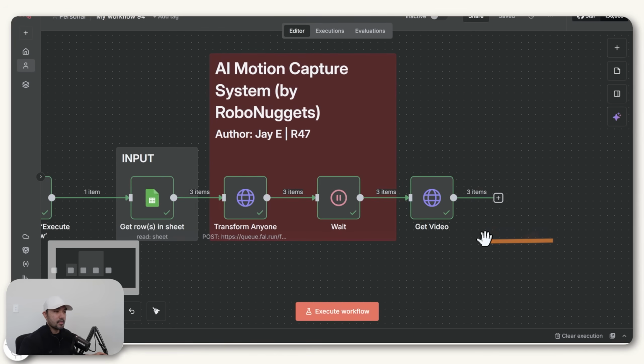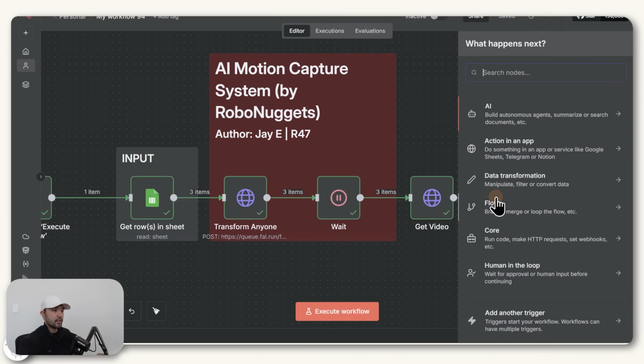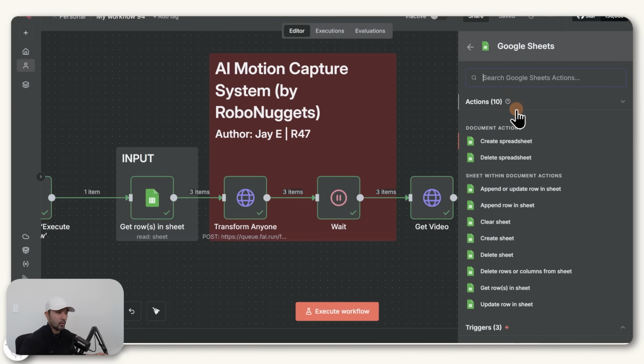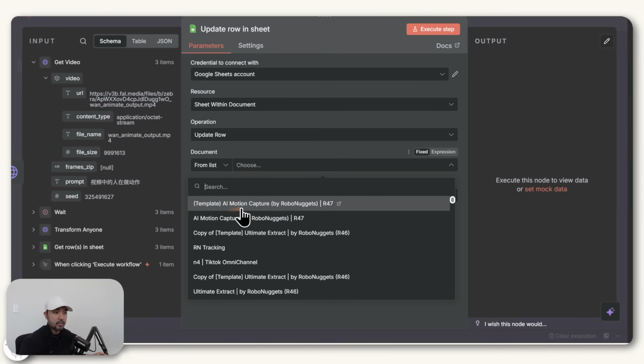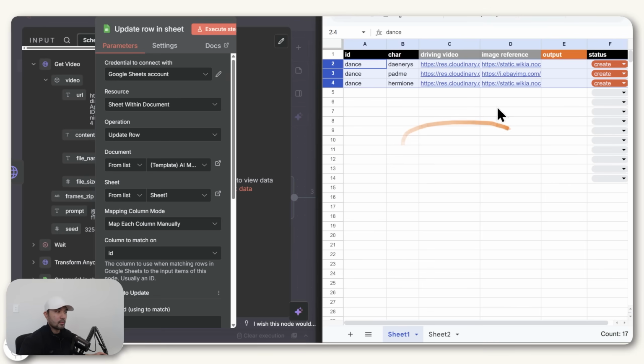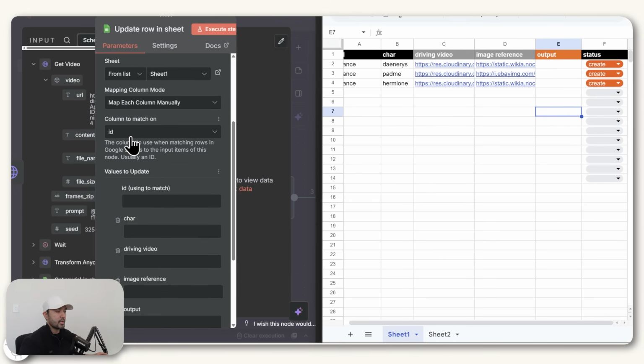The last step here is to log those MP4 links into our Google Sheets. To do this, search for the Google Sheets node once again, specifically the update row in sheet function. You'll need to find the template and sheet that you were using. If we go back to that template, what this node will basically do is add our output in here and also mark this status as done. The way to do that is first change this column to match on into the row number. This is needed so that it can find which rows it needs to update.